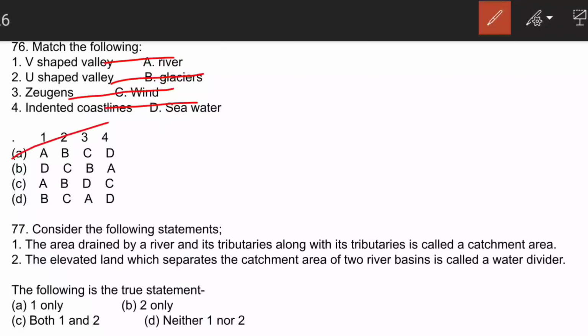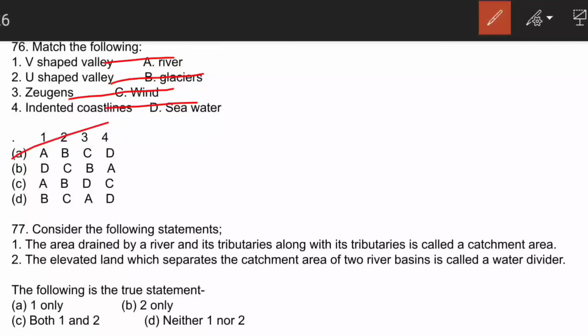V-shaped valley, I-shaped valley, gorge, canyon, waterfall, rapids, meanders. These are all done by running water. U-shaped valley, hanging valley, cirques, arides, horns, Roche mountains, fjords, crag and tail, all these are formed by glaciers.